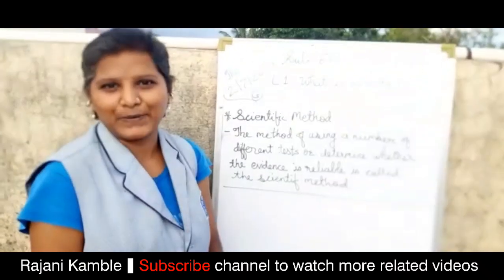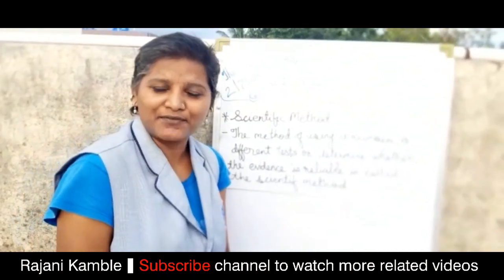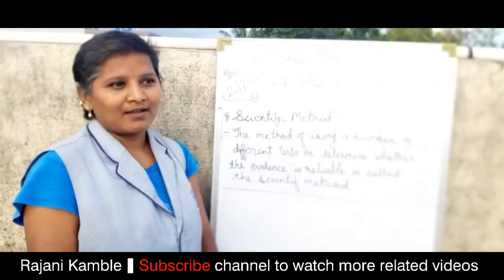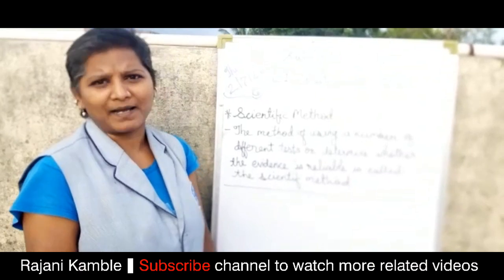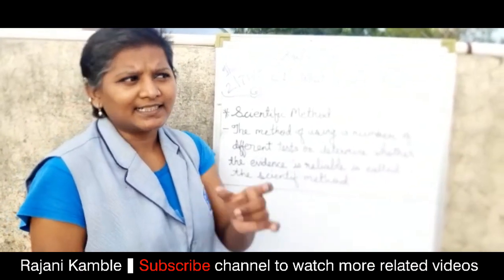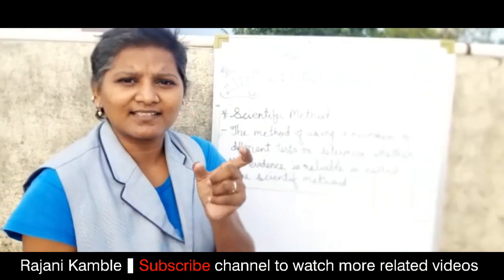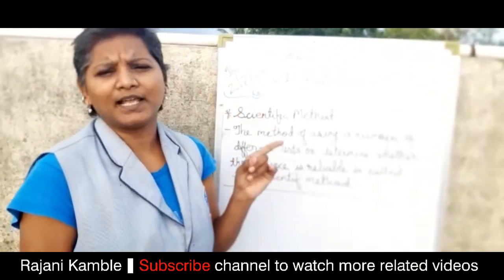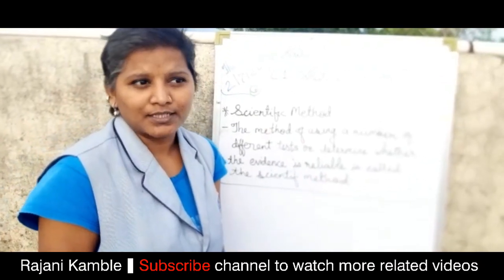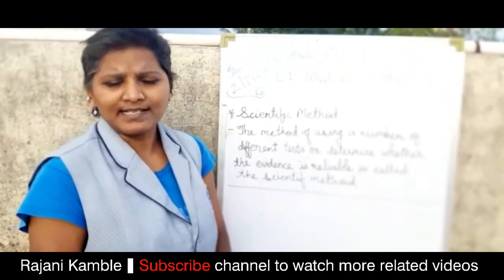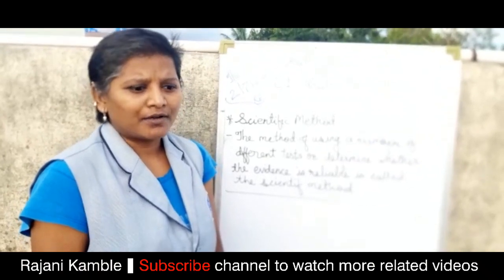Children, in the last video, I explained to you what history is. In the definition of history, we see that history means a science which tells us about the past. Children, in this definition, do you notice the word science? Science means what? I explained the meaning of science in the last video also. Science means truth.